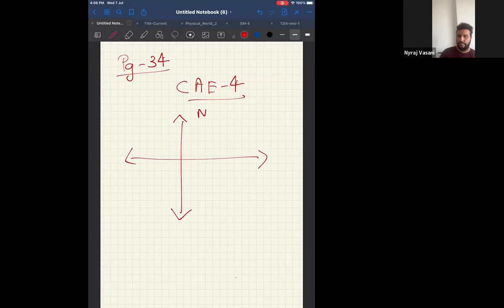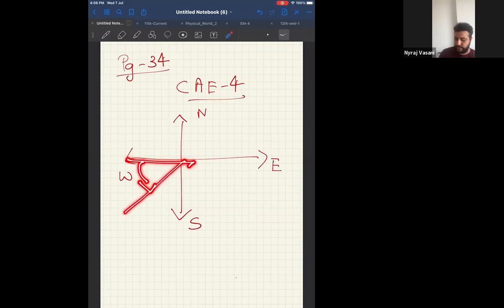I have north, south, east, west, correct? Now, if I say go 20 degrees south of west, listen to me carefully. It means you should start from west and you should go towards south 20 degrees. So this will be 20 degrees south of west. Agree? You started from west, you went towards south by 20 degrees. Therefore, can I say this particular thing is 20 degrees south of west?